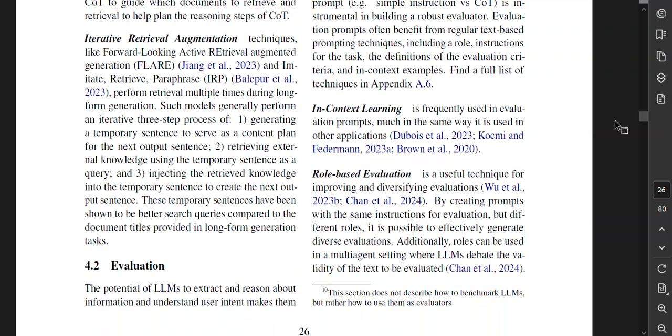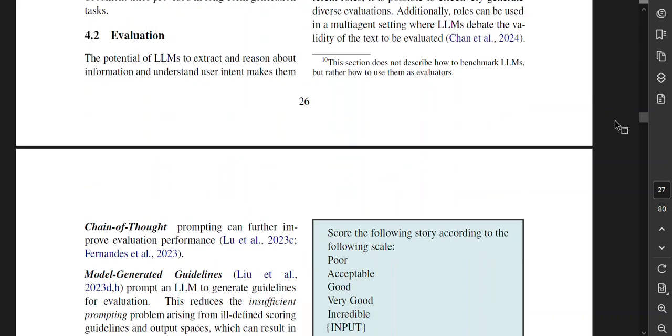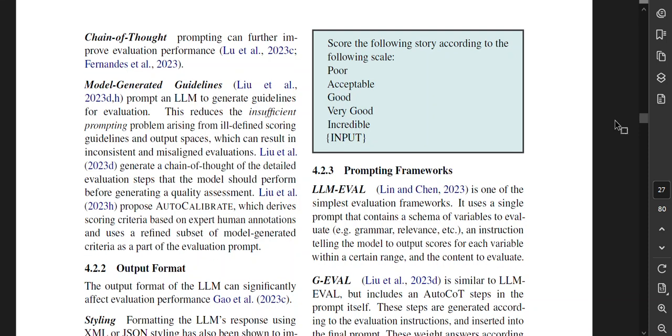Rule-based evaluation is a useful technique for improving and diversifying evaluations. By creating prompts with the same instructions for evaluation but different roles, it is possible to effectively generate diverse evaluations. Additionally, rules can be used in a multi-agent setting where large language models debate the validity of the text to be evaluated. Chain of thought prompting can further improve evaluation performance.